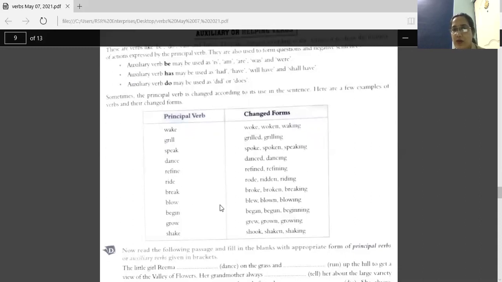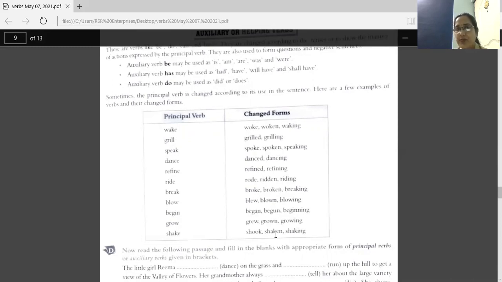Blow, to blew, blown or blowing. Begin, changed form, began, begun or beginning. Grow, to grew, grown, growing. Shake, and changed form of shake is shook, shaken or shaking.